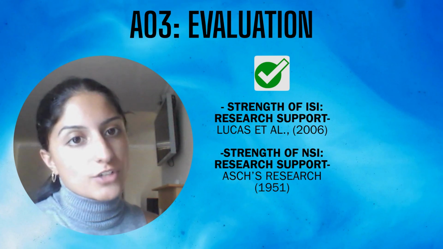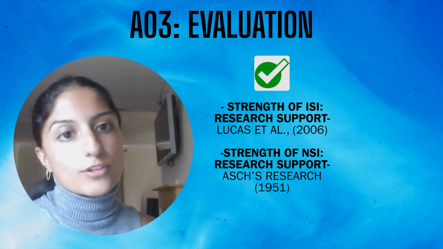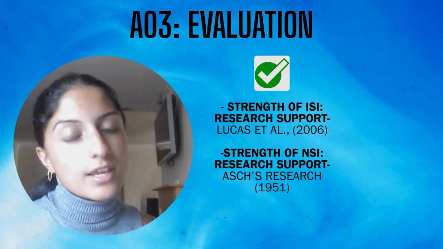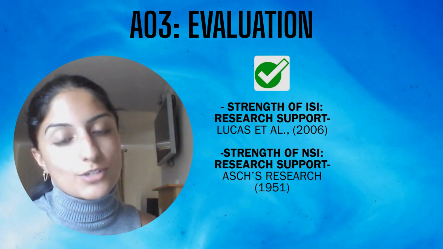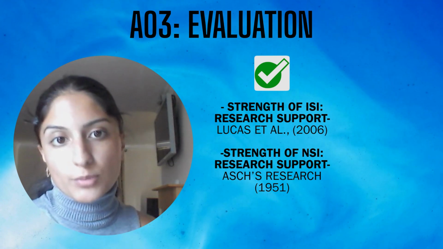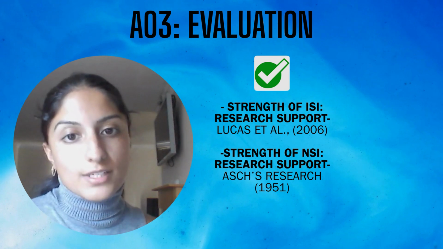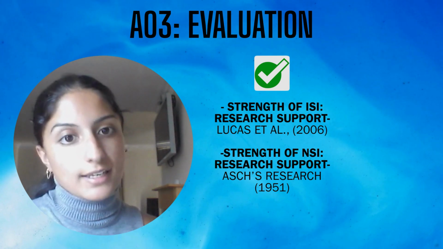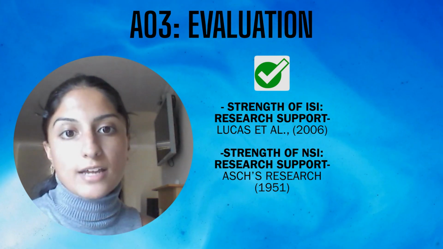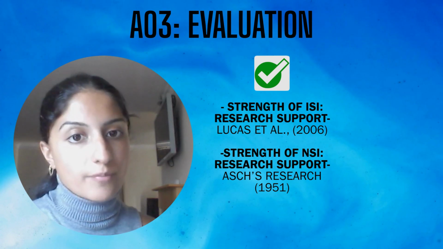A strength of normative social influence is that there is also research support, and this support is from Asch's line judging task experiment, in which a high level of conformity was demonstrated. Asch asked the participants why they agreed with the wrong answer, and they said they wanted to avoid rejection and fit in with the group. Interestingly, when Asch asked the participants to write down their answers privately, conformity decreased to 12.5%.